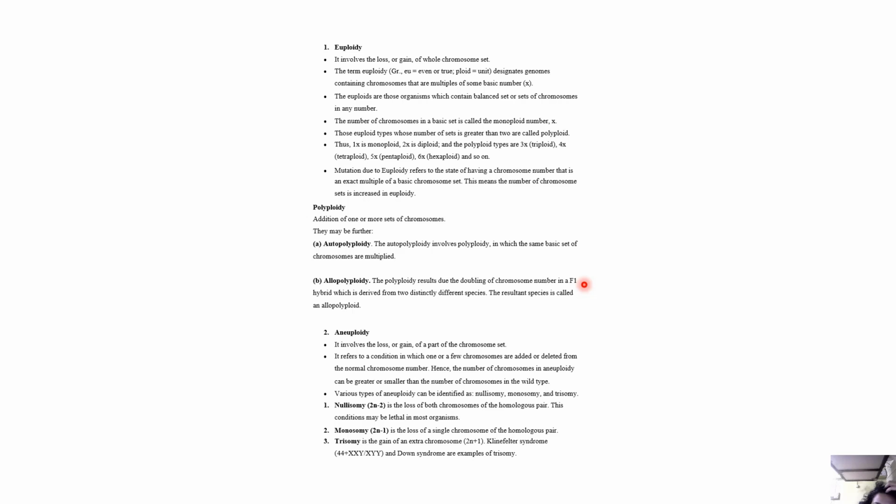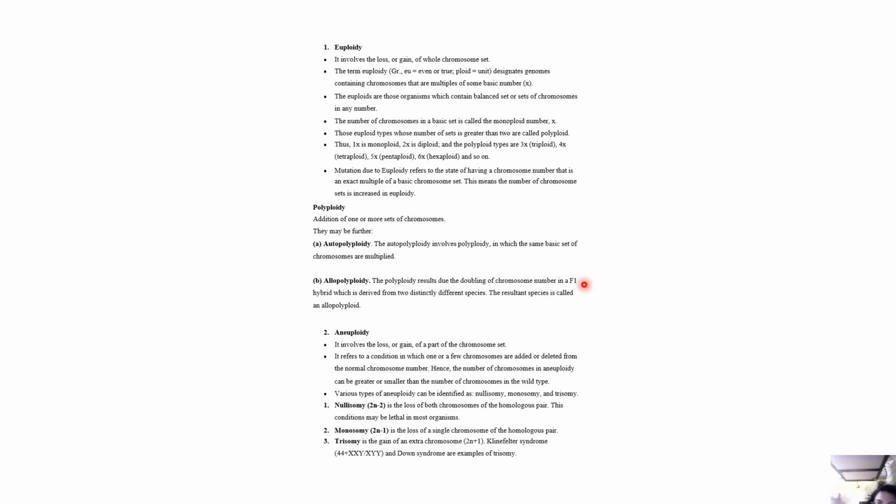Hence, the number of chromosomes in aneuploidy can be greater or smaller than the number of chromosomes in the wild type. Various types of aneuploidy can be identified, such as nullisomy, monosomy, and trisomy. Nullisomy is basically 2n minus 2. It's the loss of both chromosomes of the homologous pair. This condition may be lethal in most organisms.